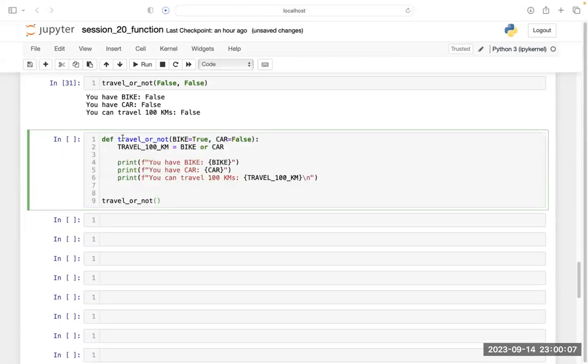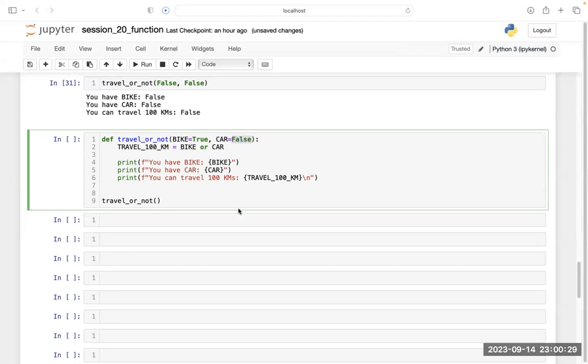This is the same thing, but here what I'm doing is, I have passed this argument bike and I have put the value true here. And I have passed this argument car and put the value false here.